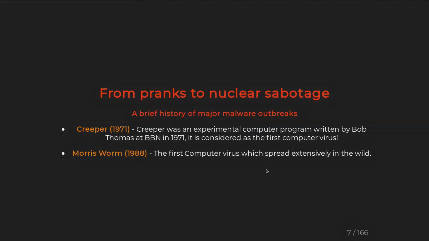The author of this worm, Morris, was the first person to be sent to jail because of a computer malware attack. He was the first convicted for his crimes from a cybercrime point of view.